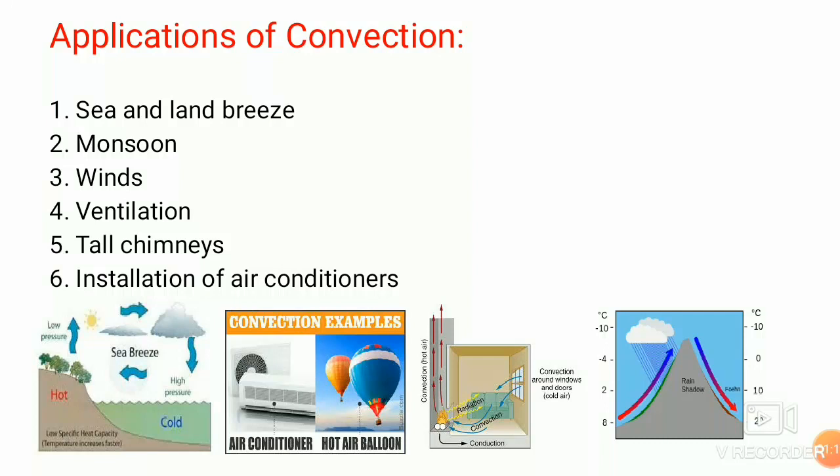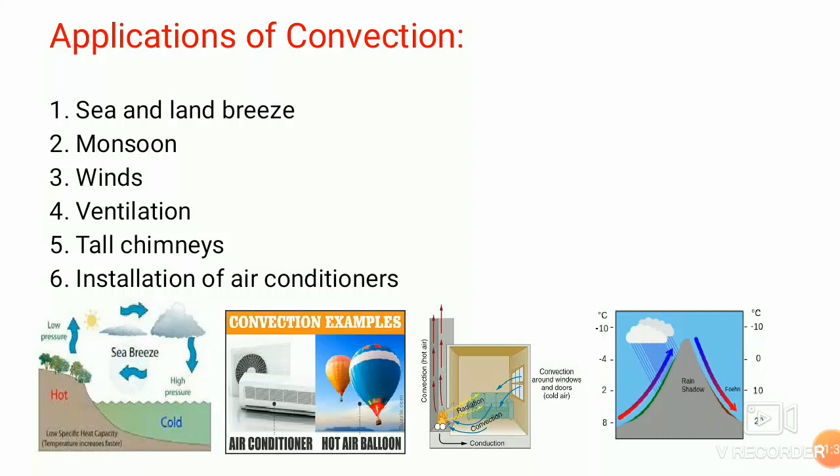After sunset, the land becomes cool much faster. The air above the sea is warmer than above the land. This air above the sea rises and cooler air above the land moves towards the sea. This is called land breeze.